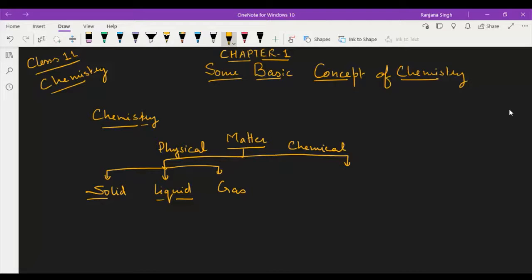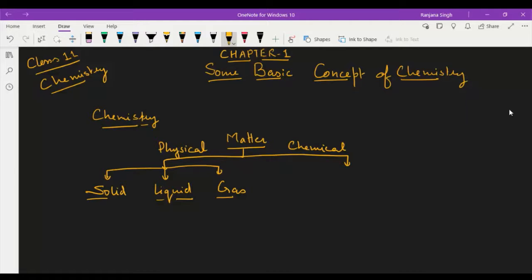Okay. In the same way, gas can be defined as the matter that has indefinite volume, indefinite shape. Intermolecular force in the case of gas will be negligible always, and they can move freely in the given volume. Okay.